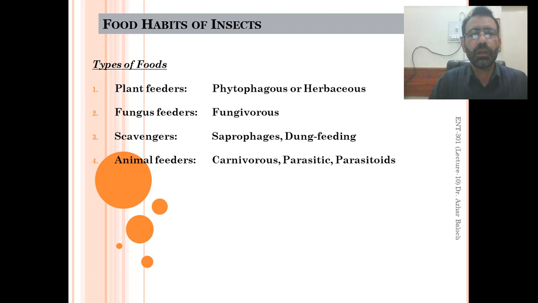And there are some other insects which are known as omnivores. Omnivores are those insects which feed on everything they find on the earth. For example, we have cockroach. Cockroaches are those insects which feed on